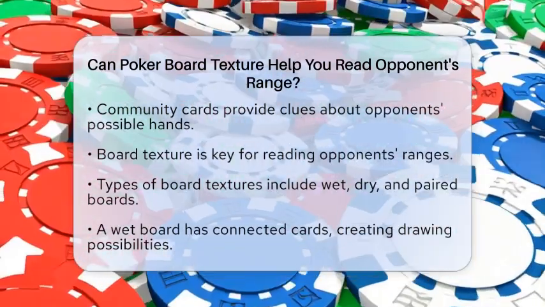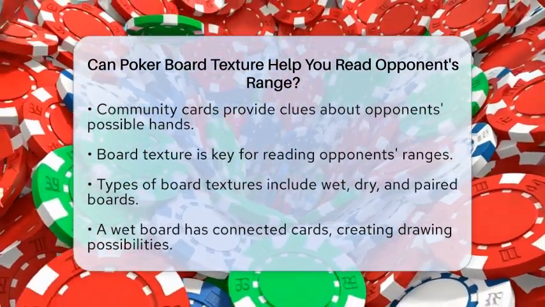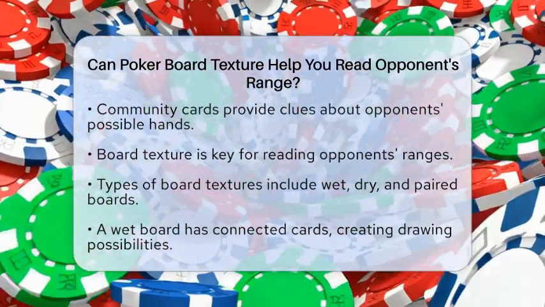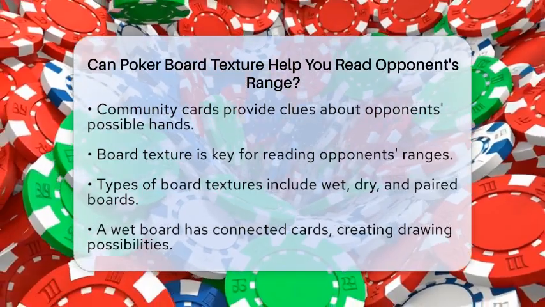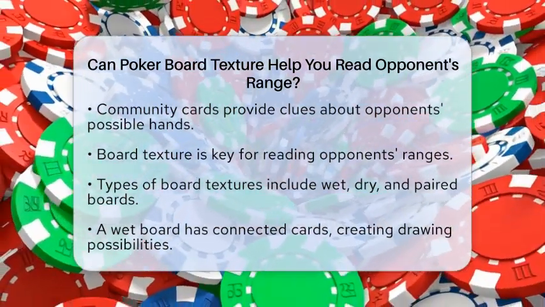Let's break it down. A wet board has many connected cards and suits, like 7 of diamonds, 8 of hearts, and 9 of hearts. This type of board creates many drawing possibilities. If your opponent continues betting on a wet board, they might have a strong draw or a made hand.